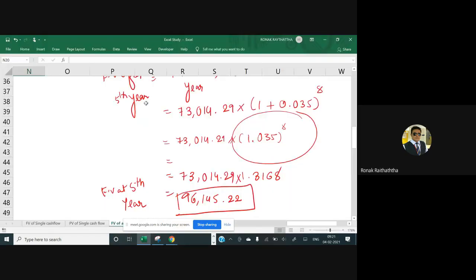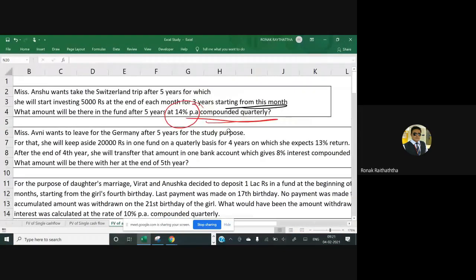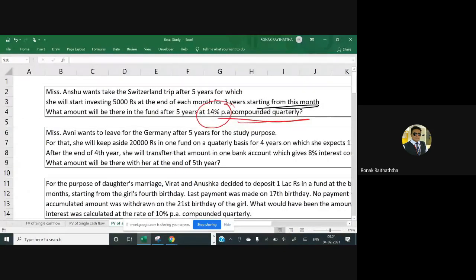Okay, this is the full sum. Miss Anshu wants to take, sir, you made a grammatical mistake, no problem. She wants to go on a Switzerland trip after 5 years. That's what you should understand.